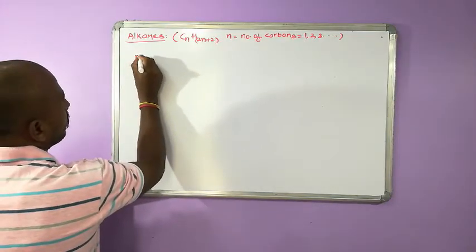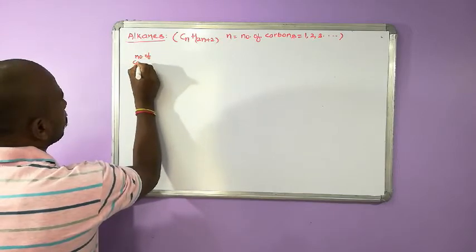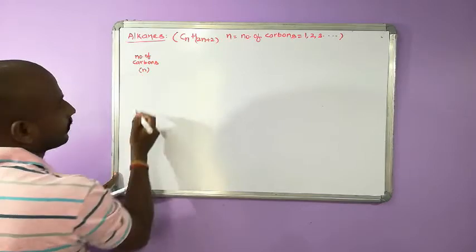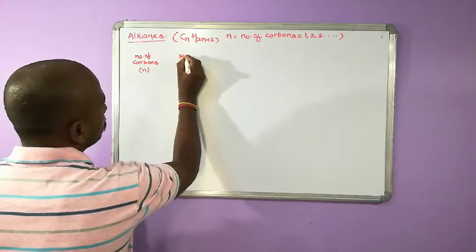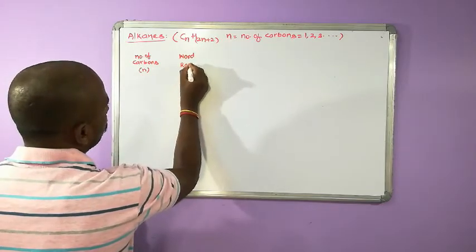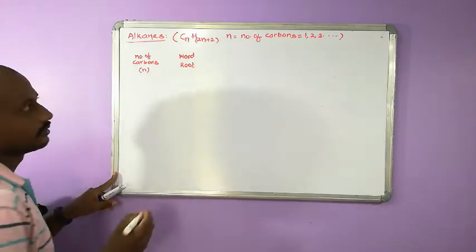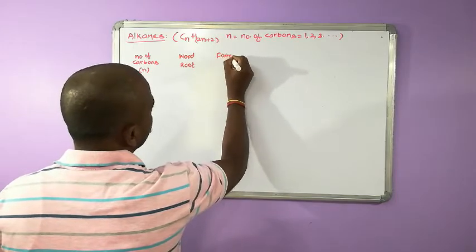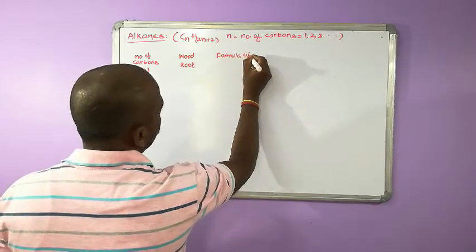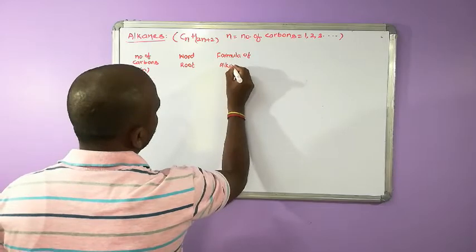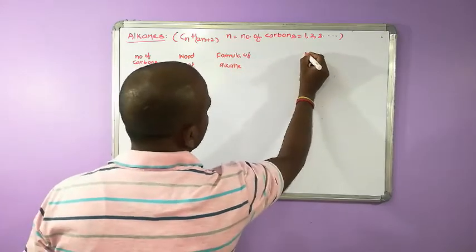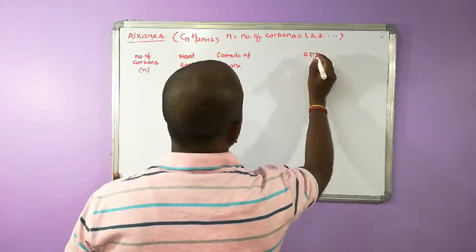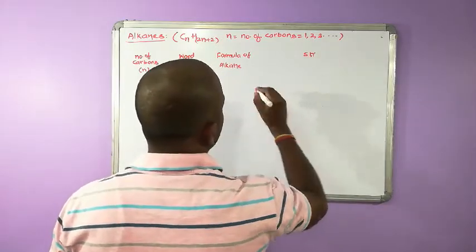It has number of carbons, n, word root, what is word root, then formula of alkane, and structure, formula of alkane and name.